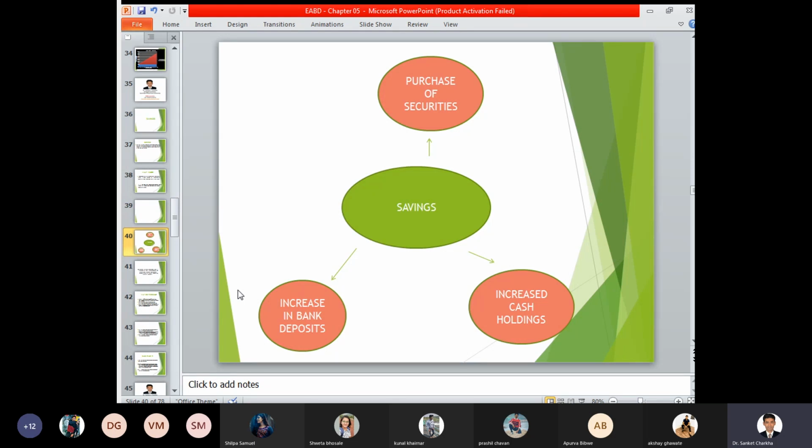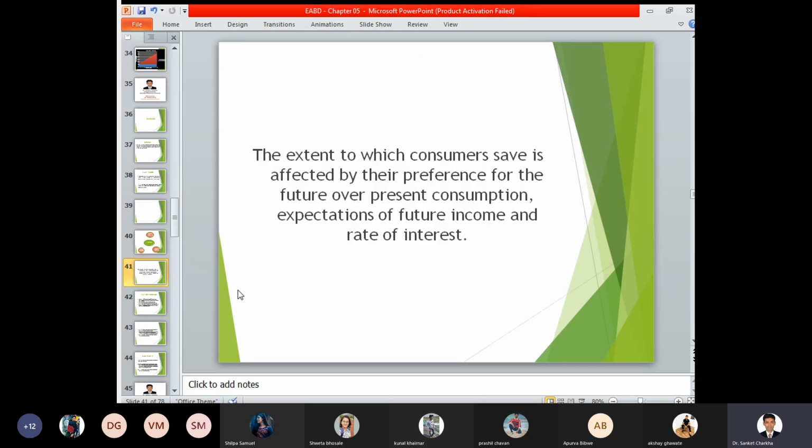So any income which is received of an illegal nature, which is not of a direct source or authority, you can hold that amount of money in cash. As and when the need arises, you can invest or consume that money. The extent to which consumers save is affected by their preference for future or present consumption, so depending on the rate of interest.